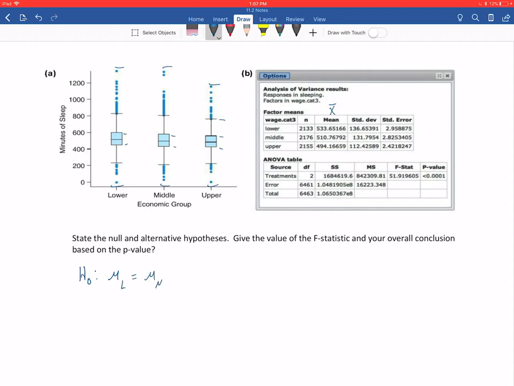I am claiming that the mu, or the mean of the whole population of lower, middle, and upper class, would be the same as far as how much sleep they get. Or I would alternately be claiming that at least one of these is different.